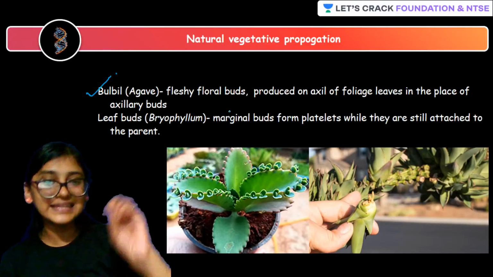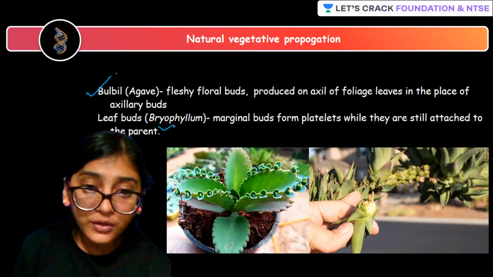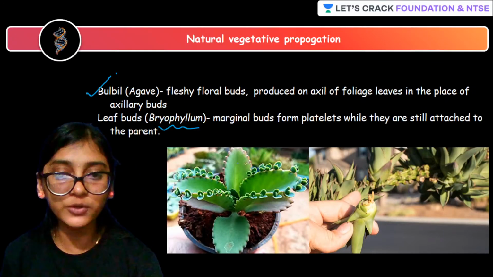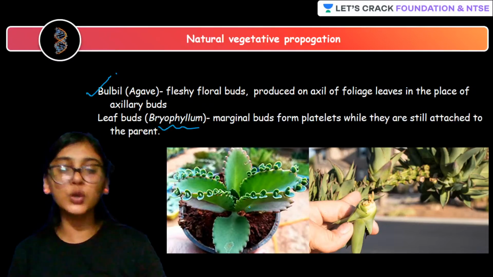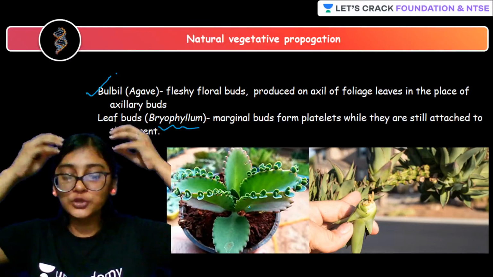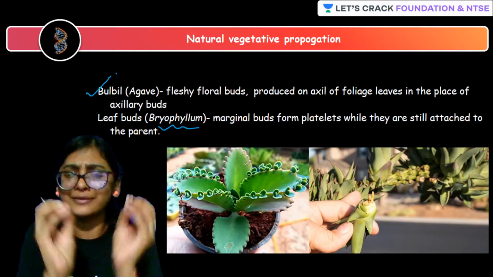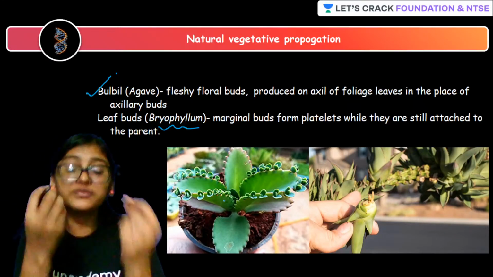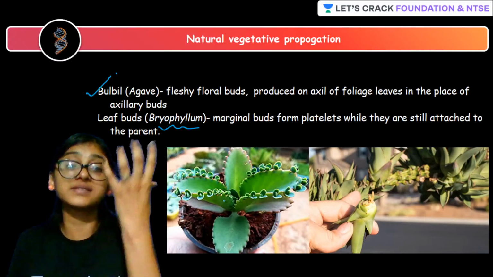Next, coming to the leaf buds, that is bryophyllum. Can you see this beauty over here? Can you see this beauty? You know, how does it look to me? It looks like when I was kid, I used to put lot of small clips on my head. It literally looks like that. So in the case of bryophyllum, from the margin of the leaves, buds will be arising.